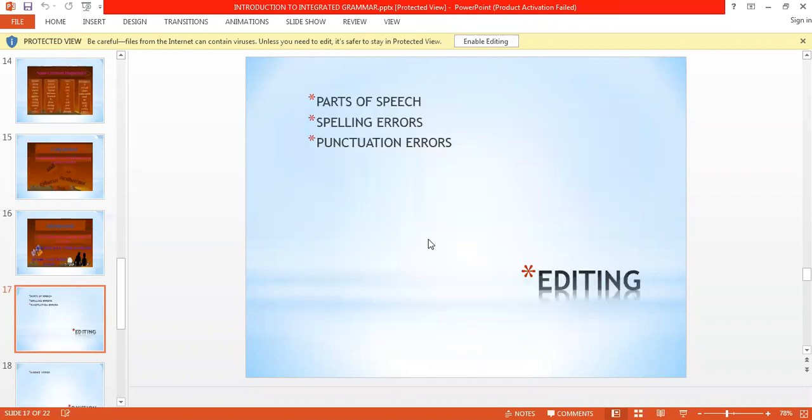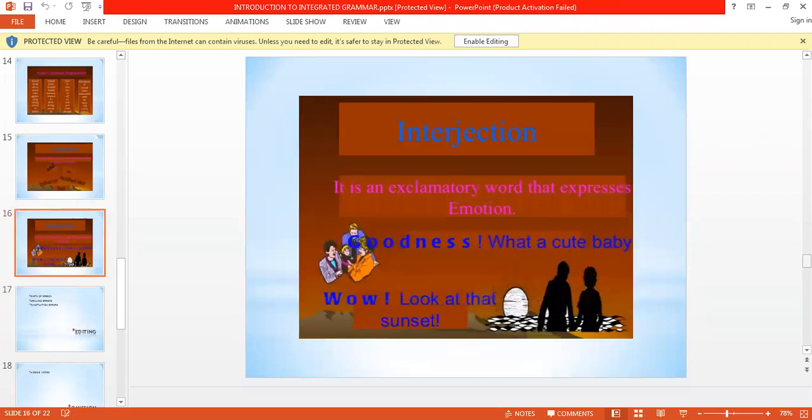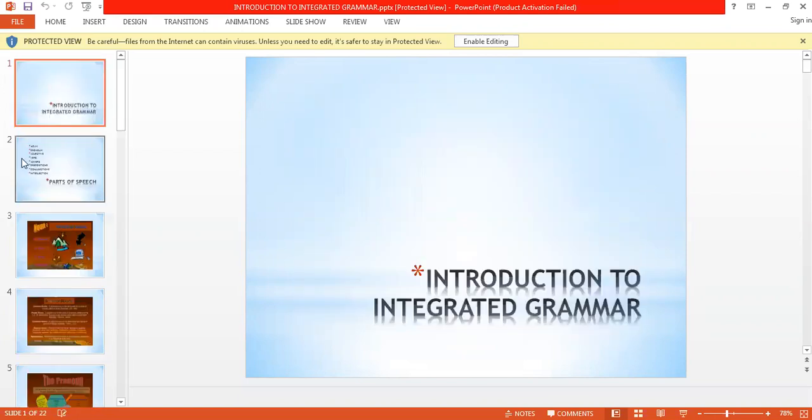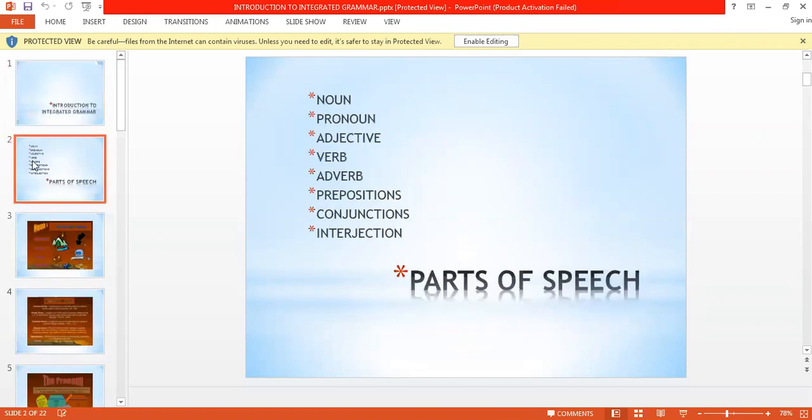So these are the parts of speech. There were 8 parts of speech we studied today. What were these? Let us recount again. Number 1, noun. 2, pronoun. 3, adjective. 4, verb. 5, adverb. 6, preposition. 7, conjunction. 8, interjection. If you revise all these parts of speech, you will find that you have been studying all these things since your class 6, 7. So it must be very clear to all of you.